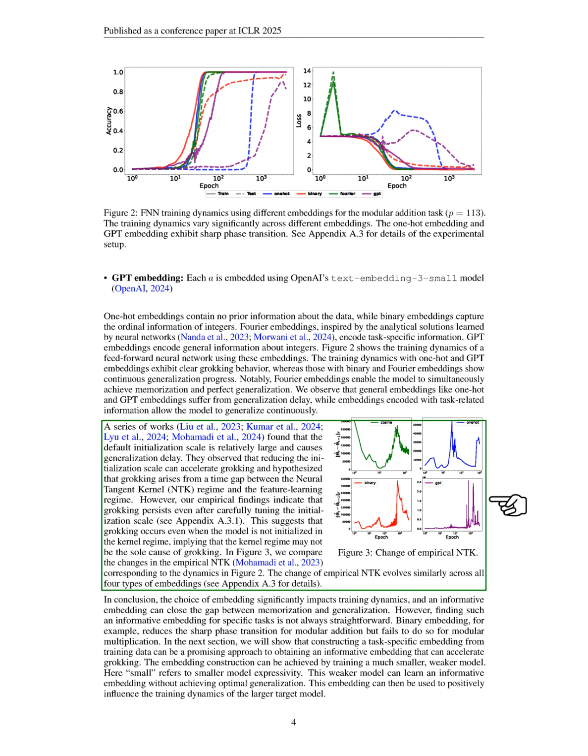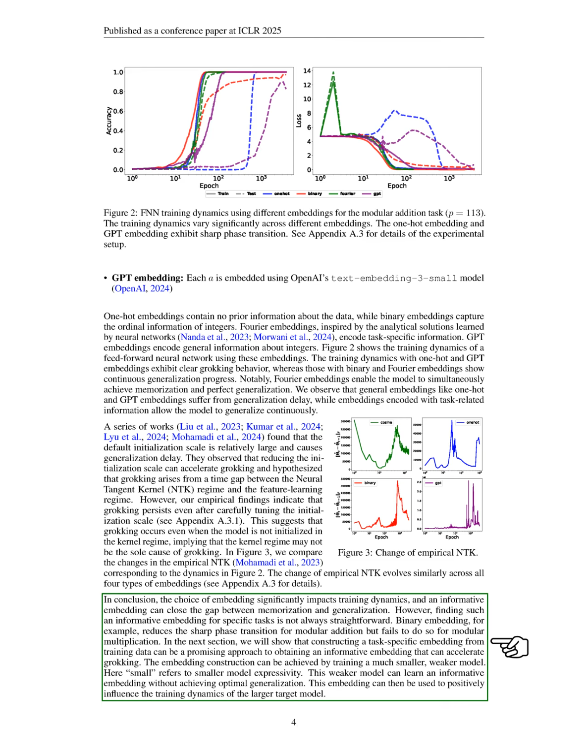Previous research indicated that a large initialization scale could cause generalization delays, and reducing this scale might accelerate grokking. However, our findings suggest that grokking can still occur even with careful tuning of the initialization scale, indicating that the kernel regime may not be the only factor influencing grokking. We also compare the empirical neural tangent kernel (NTK) changes across the different embeddings, finding similar patterns.